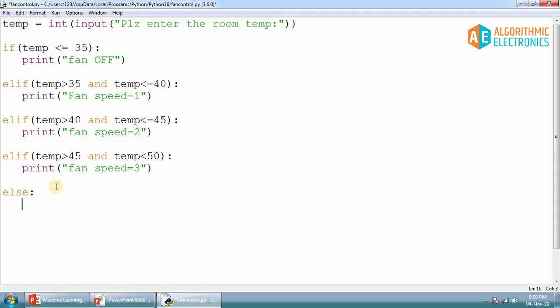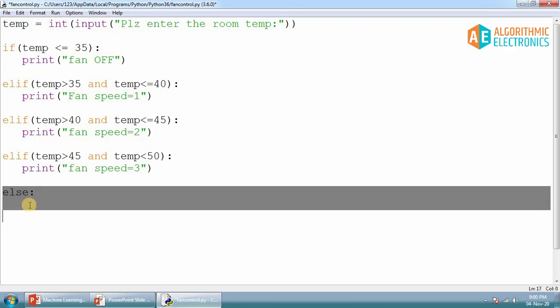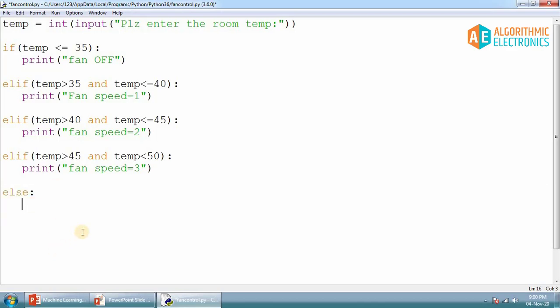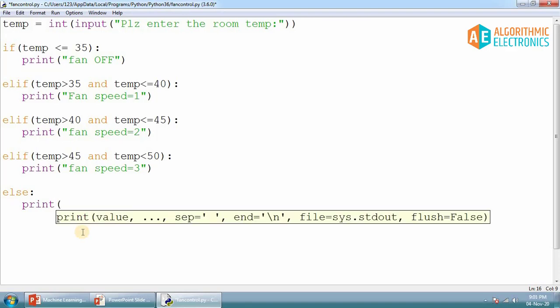if you want to execute any default condition, in that case you can optionally add the else part. So writing an else statement is optional in if, but if you want to have a default option, then you can use the else statement. So else is used to execute a default condition in an if else statement.